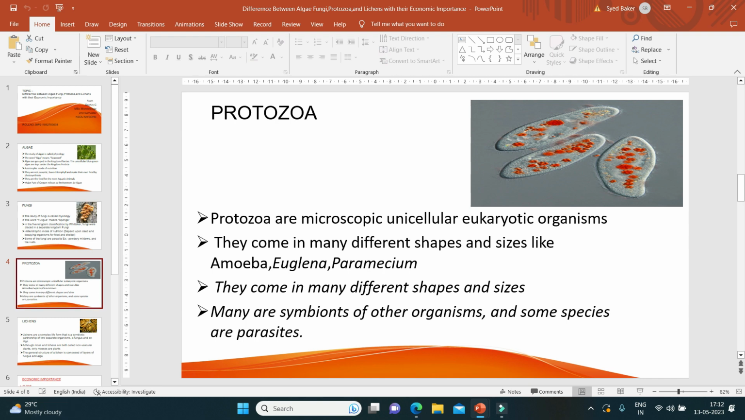Those are all different shapes. Paramecium is slipper shaped, and amoeba is shapeless. Amoeba has pseudopodia as its locomotory organ. Paramecium has cilia, and Euglena has a flagellum as its locomotory organ. So they come in different shapes and sizes.